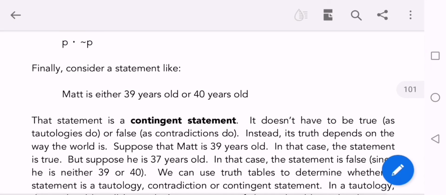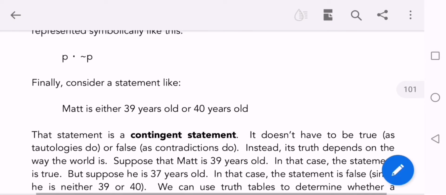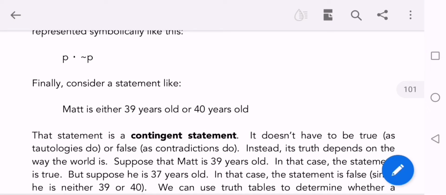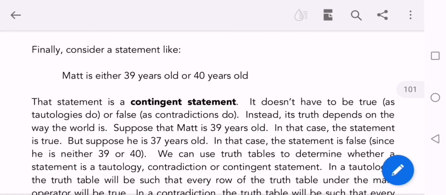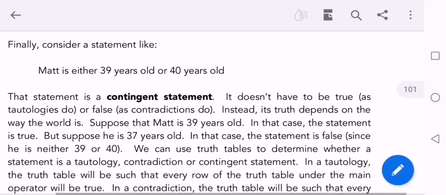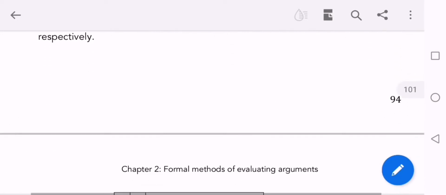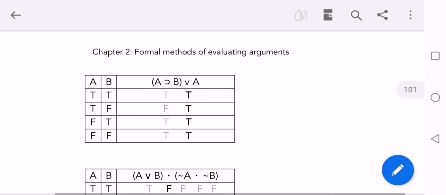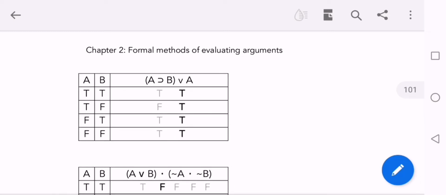But if Matt is either 37 years old or 40 years old, now the problem occurs: he is not 39, he is 37 years old. In this case it will result in false. So a statement that depends upon the reality of the situation in the world, where it may result in true or in false, is called a contingent statement. Okay, so if we construct a table for these values, that is how we can formulate a truth table for it.